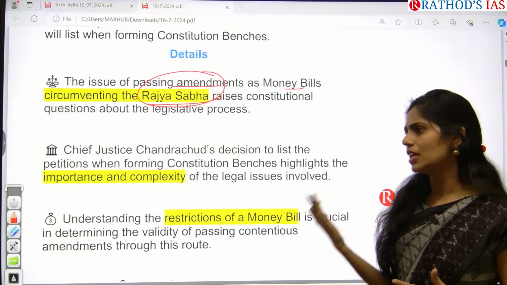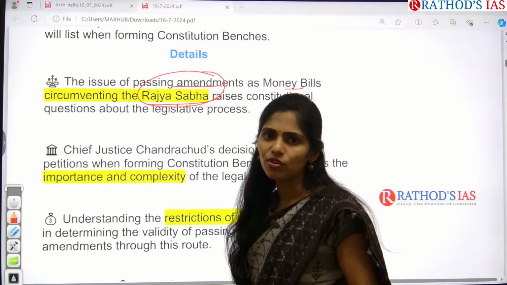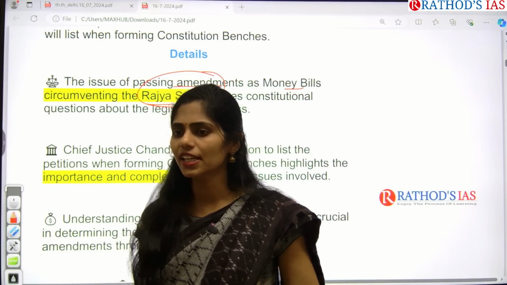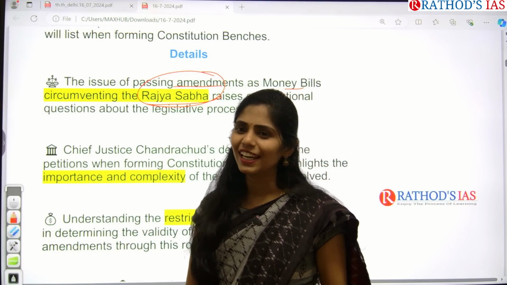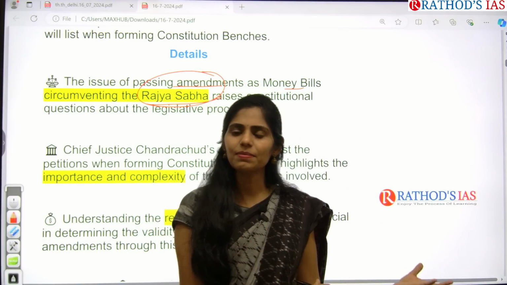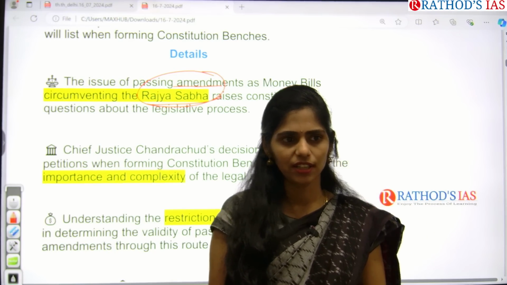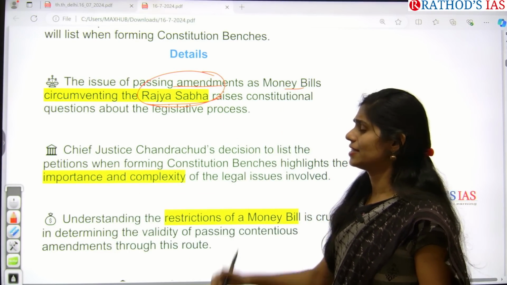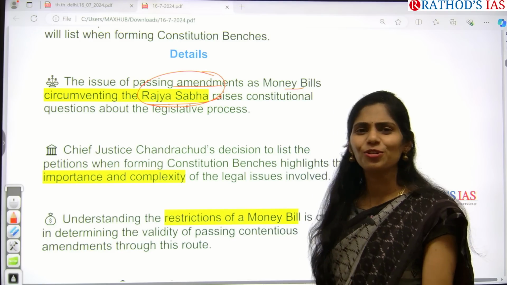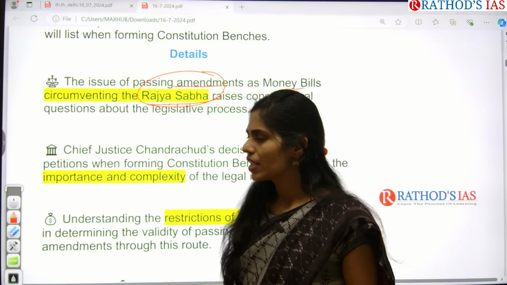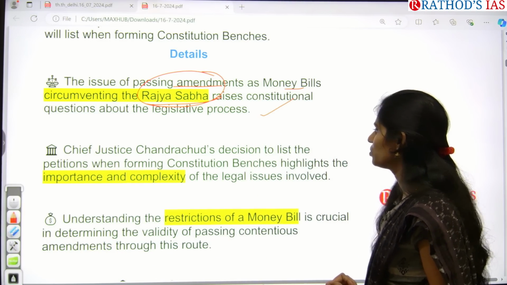And even if you see in state legislature, we have two houses in some states and we have a single house in some states. For example, in Telangana, we have two houses, but in some states, they have unicameral legislature. In the same way, in the central also, we can have this Lok Sabha only. Why do we need Rajya Sabha? So this is one more question that we have to see.